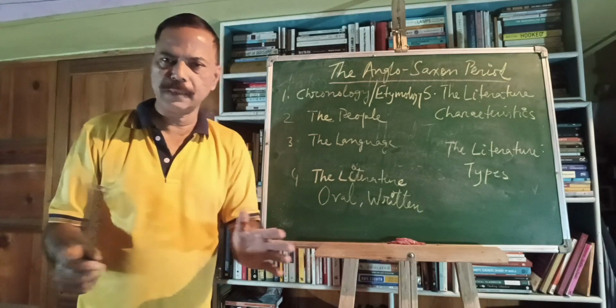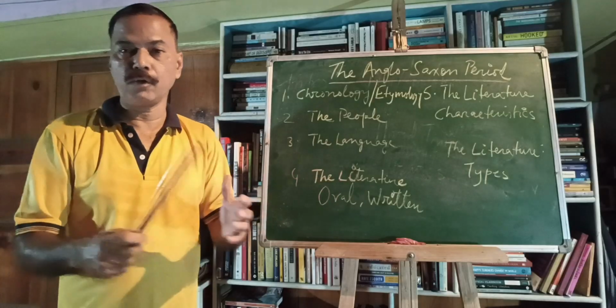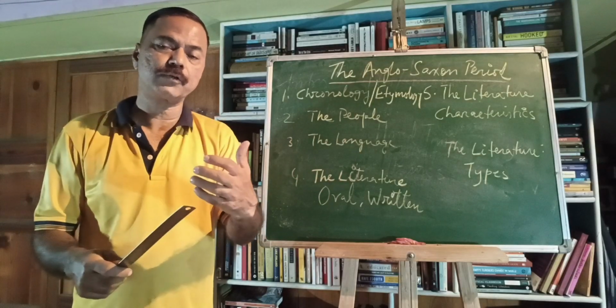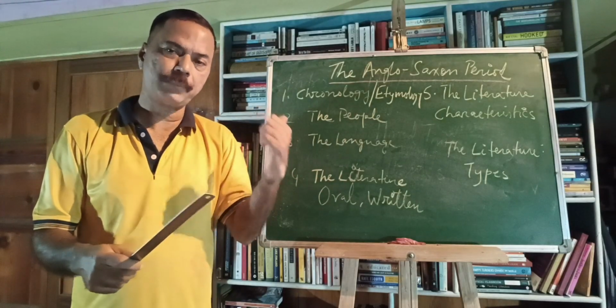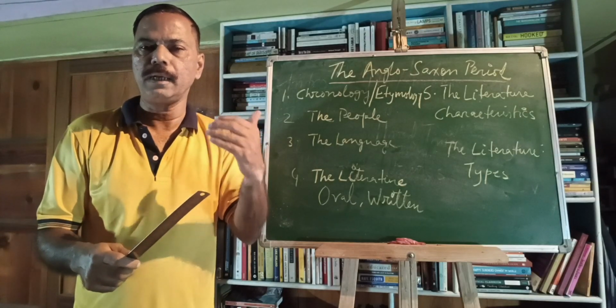So that was, in a nutshell, a bird's eye view of the Anglo-Saxon period. I hope this will help you in understanding the beginnings of English literature. This was the beginning. The beginning was in the medieval period with the fall of the Roman Empire.